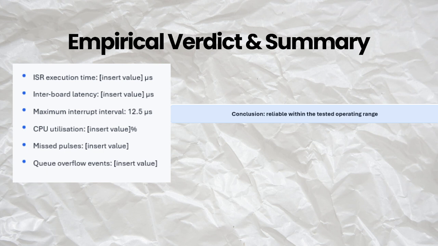Our measured ISR time was within the maximum interval of 12.5 microseconds, and the high priority real-time task successfully preempted the lower priority MQTT task during peak load. Based on the experimental results, the architecture is verified by empirical evidence and remains reliable within the tested operating range.